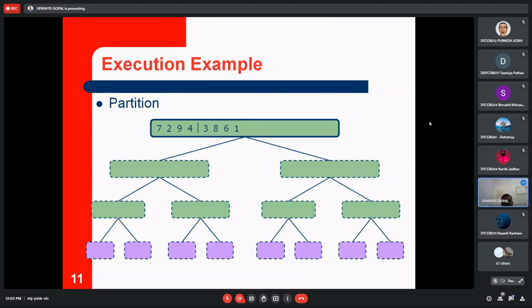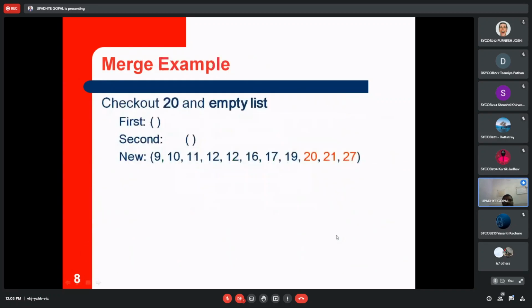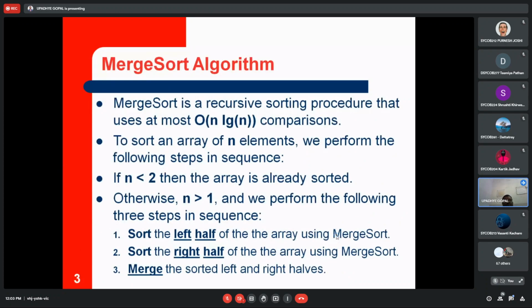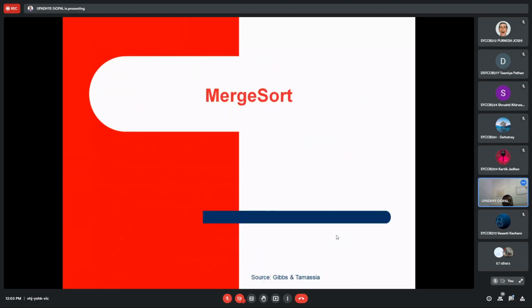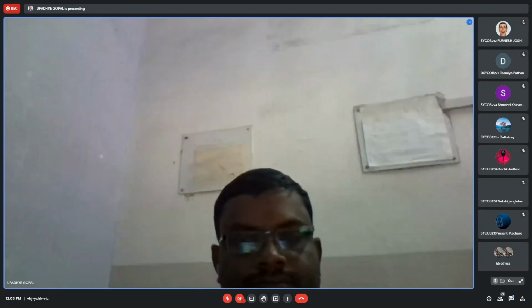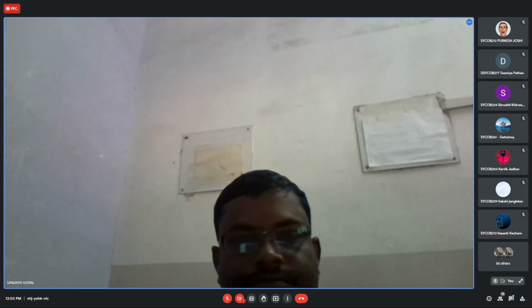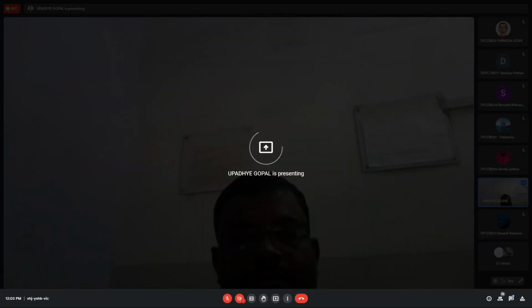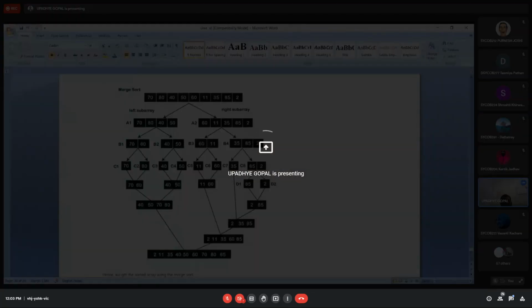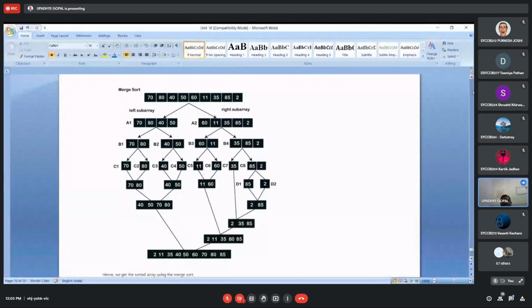So this is nothing but the quick sort. And for the algorithm, now we'll go for the steps. These 6 steps, we have just now seen.